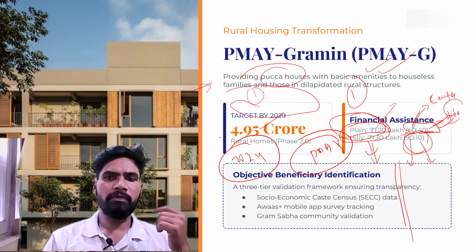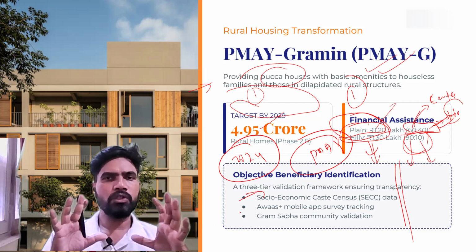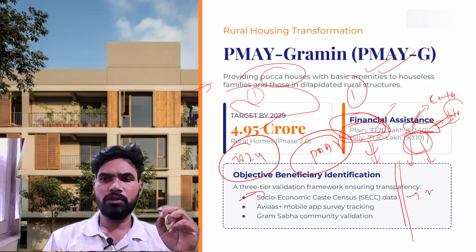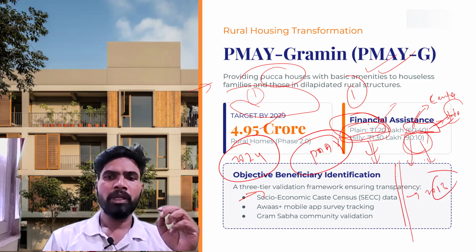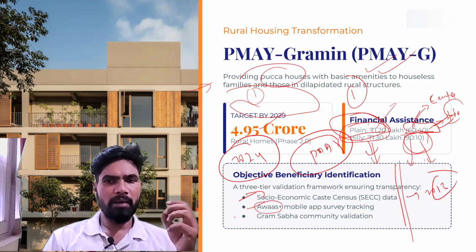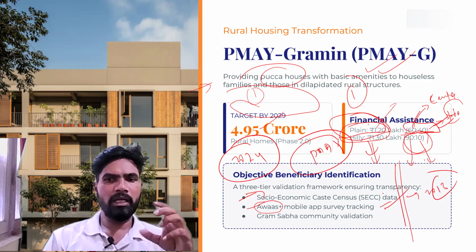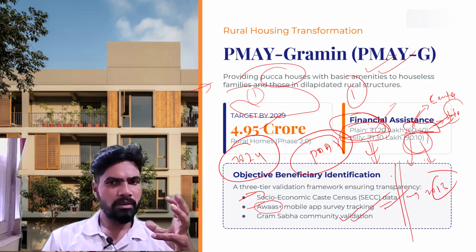So how will it be done? First, the government of India will take the SECC data, the socio-economic and caste census data, which was released in 2013. Then data will also be taken from the Awas Plus mobile app, which is a survey tracking app. And finally, the beneficiaries will be validated in a Gram Sabha meeting.